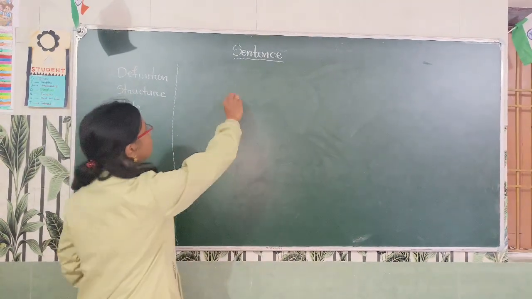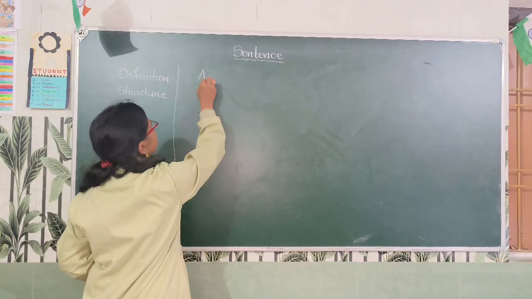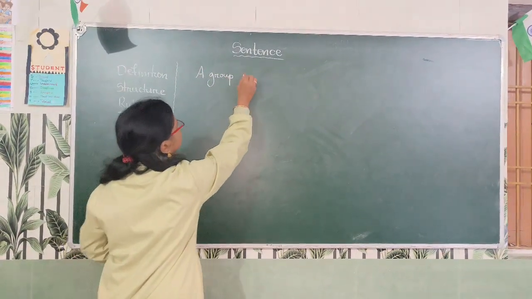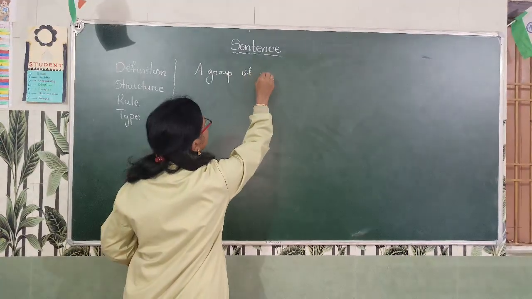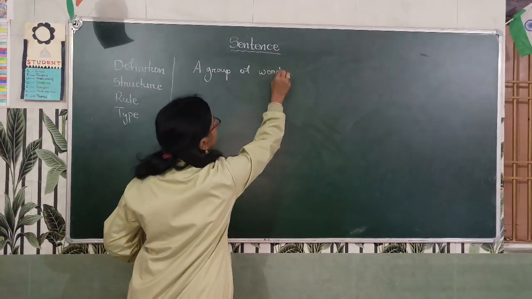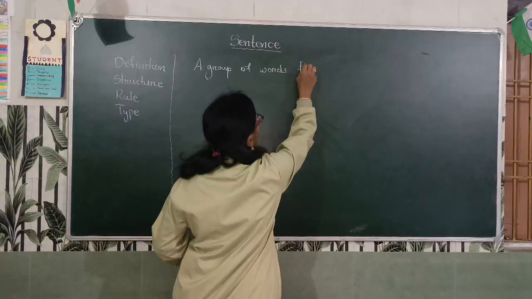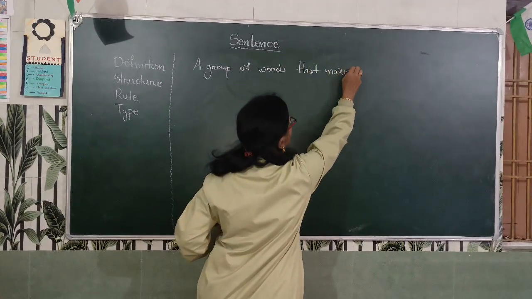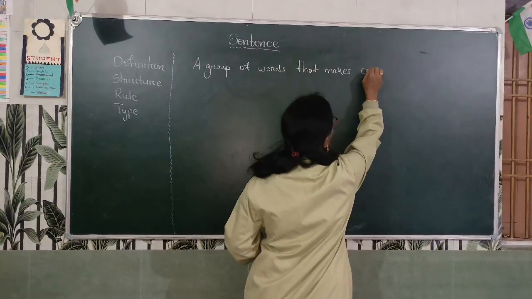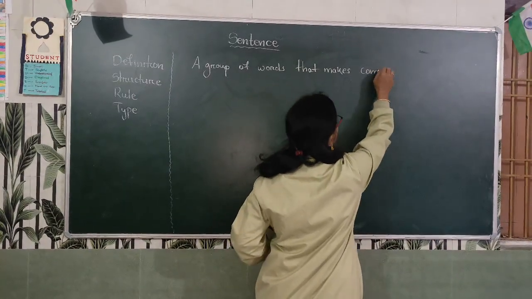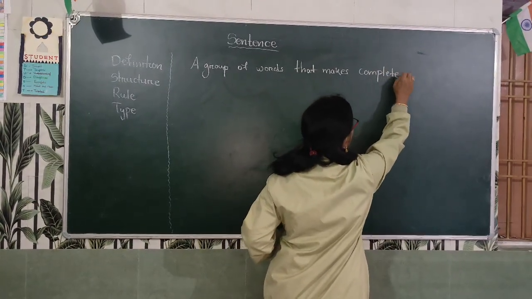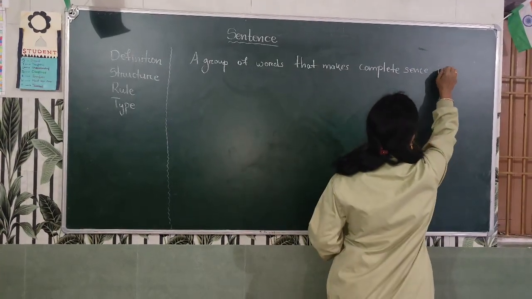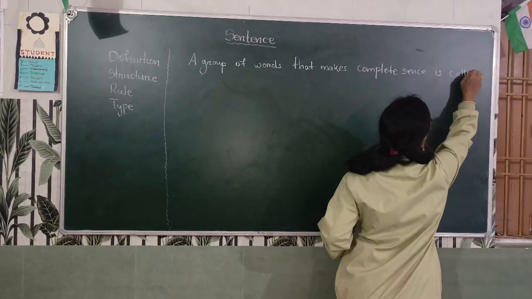First is the definition. A group of words that makes complete sense is called a sentence.